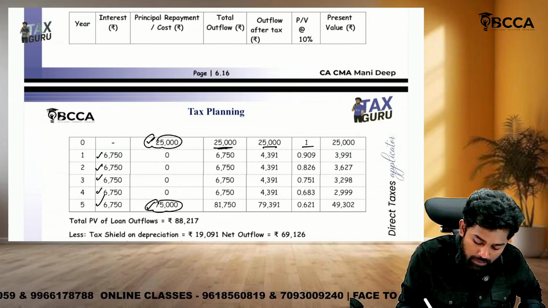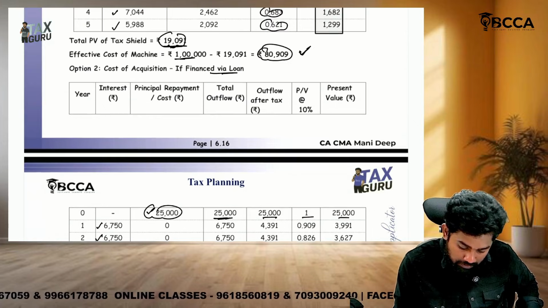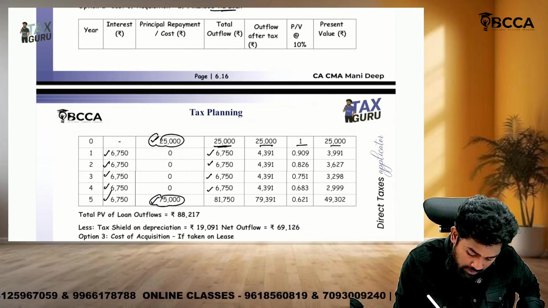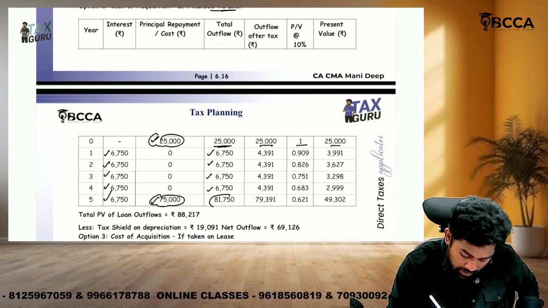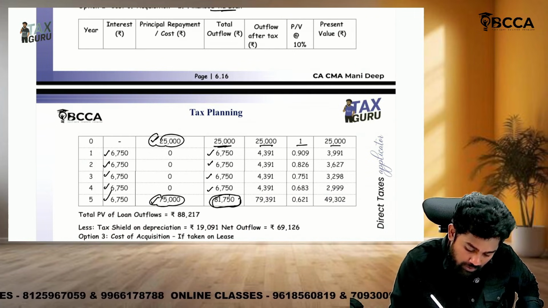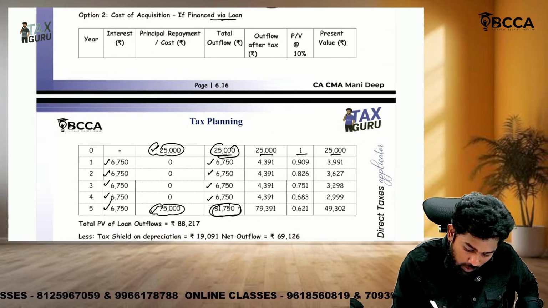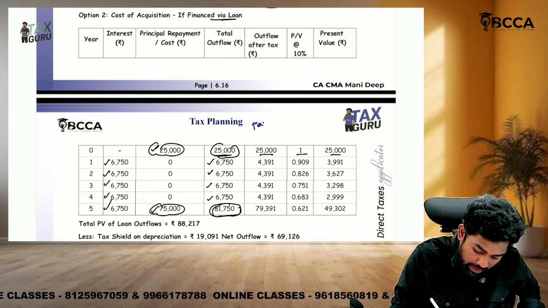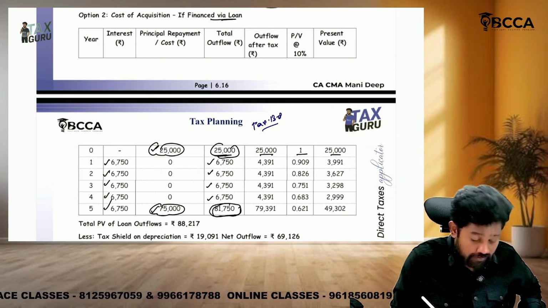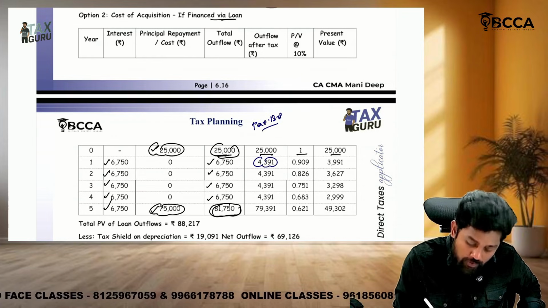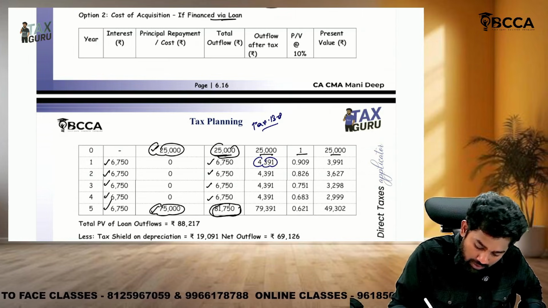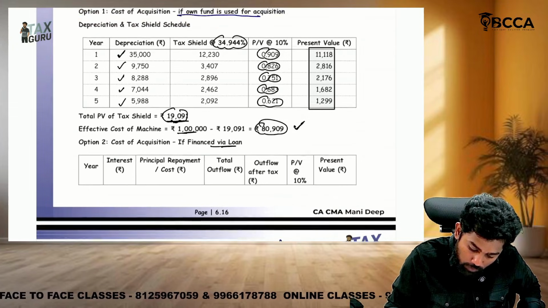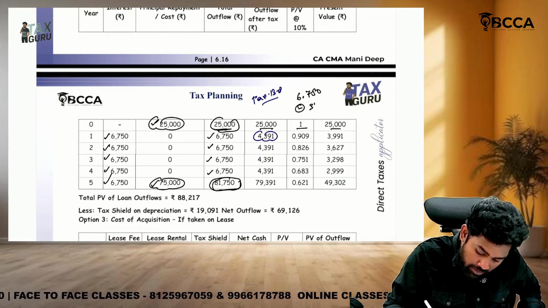On the down payment, no benefit you will get, only depreciation. Okay, so 6,750, 6,750, 6,750. Here in this year, the total outflow is like how much? 81,750. So if you see the outflow after tax, what they are doing, they are not calculating the tax benefit here for this 6,750. So this 4,391 is what? After tax benefit. So 6,750 minus, we should do what? 34.944%.